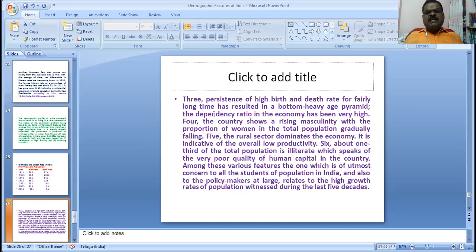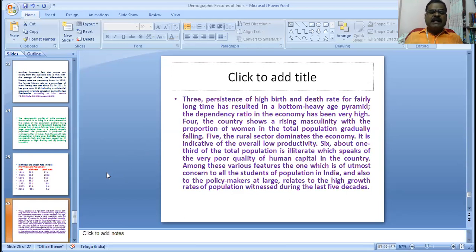Three, persistence of high birth rate and death rate for a fairly long time has resulted in a bottom-heavy age pyramid. The dependency ratio in the economy has been very high. Four, the country shows rising maturity, with the proportion of women in the total population gradually falling. Five, the rural sector dominates the economy.